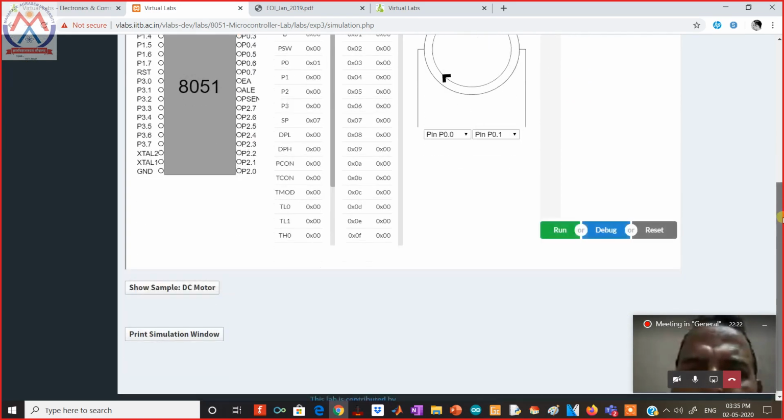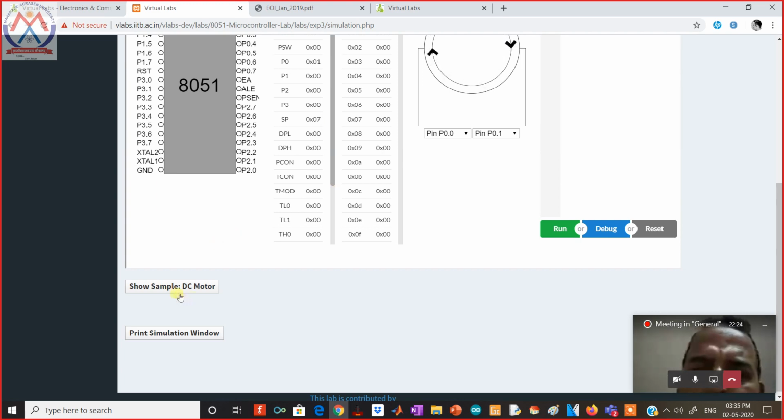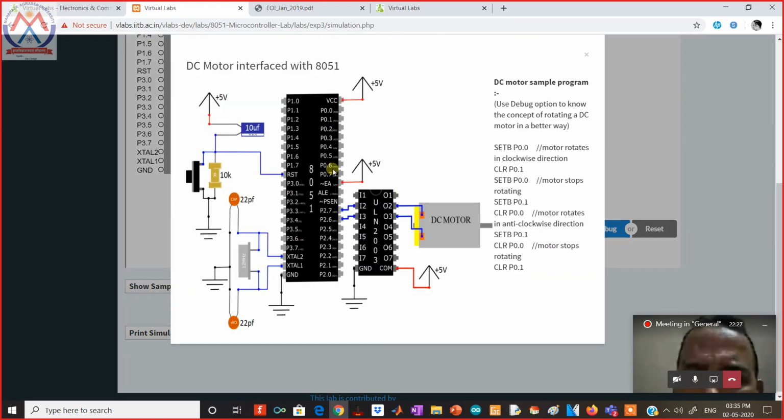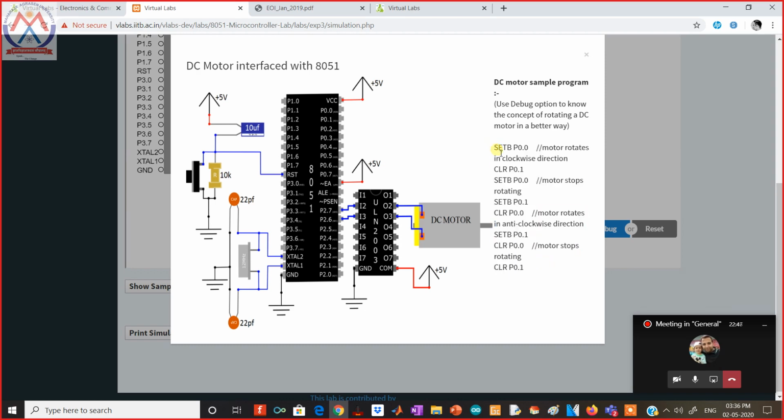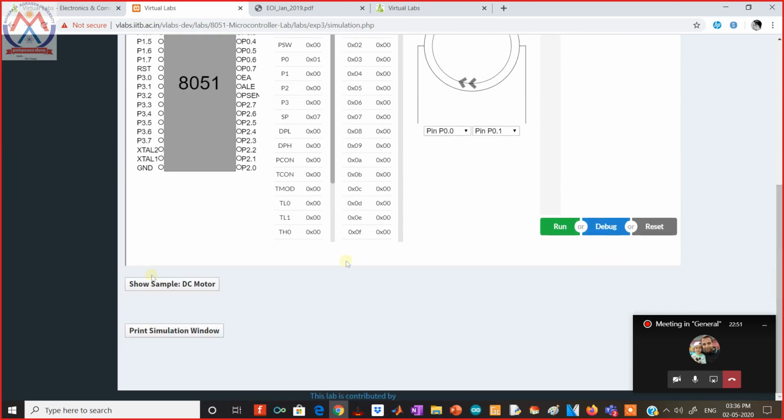So this is the simulated environment, and to show a sample also we can choose the DC sample here. At the bottom of every experiment simulation there will be a hint window, a hint box which we have to click, and we can get a pop-up like this. It shows the circuit diagram, how the motor drivers, DC motors and the 8051 microcontroller are connected. Here is the sample program which the student can copy and paste and check, if he doesn't have any programming skills before. So this is the simulation, and we can also print the simulation window in the form of JPEG or PNG format.